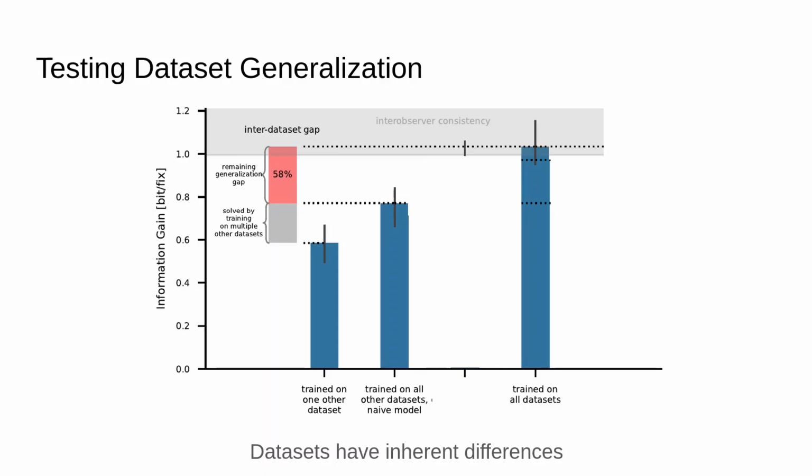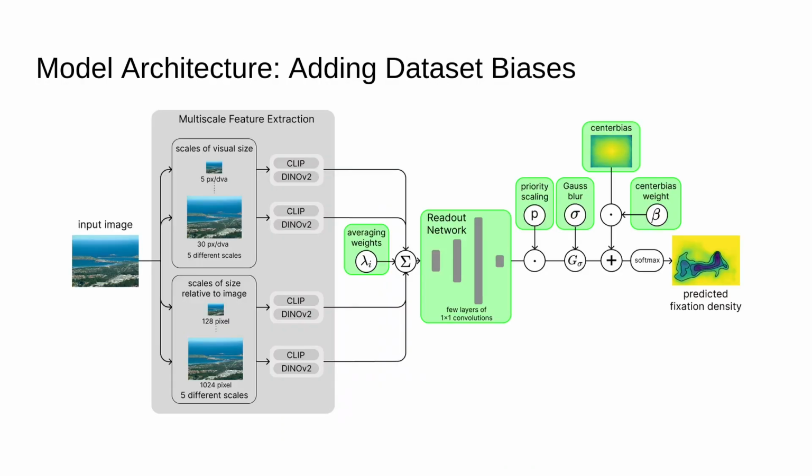Datasets seem to be inherently different in ways that are hard or impossible to learn from multiple datasets. We hypothesized that few simple biases in the datasets account for most of the generalization gap. To test this, we made the averaging weights, the priority scaling, the Gaussian blur size, the center bias, and the center bias weight dataset-specific. Together, that's only about a dozen interpretable parameters, while the bulk of the parameters in the readout network are still shared across datasets.